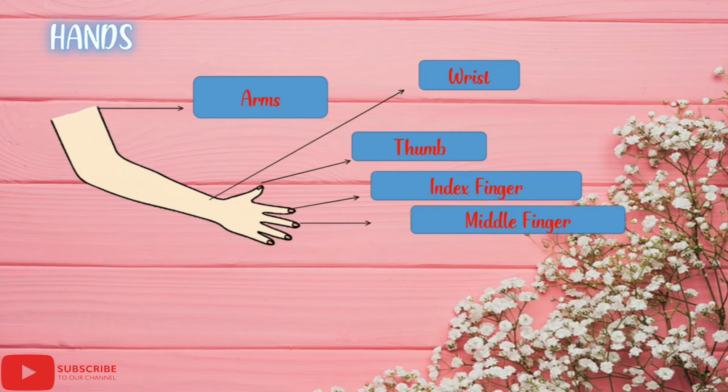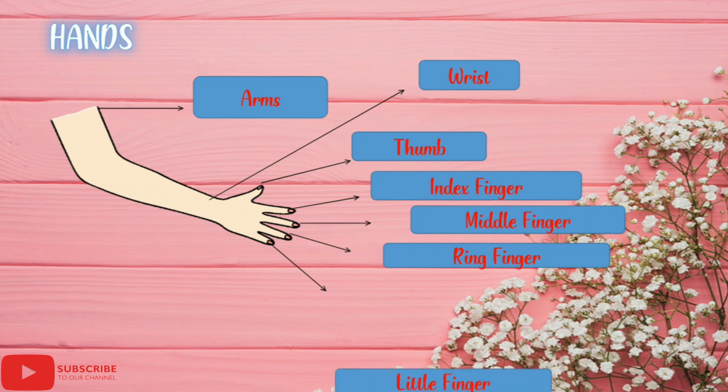Next comes middle finger. As I told you, we have 5 fingers. So the finger in the middle is known as middle finger. See, on the right side of the middle finger there are 2 fingers and on the left side there are 2 fingers. So it is middle in count. After the middle finger comes the ring finger, and we used to wear a ring on it. So it is known as ring finger.